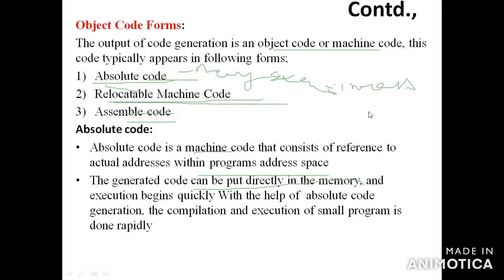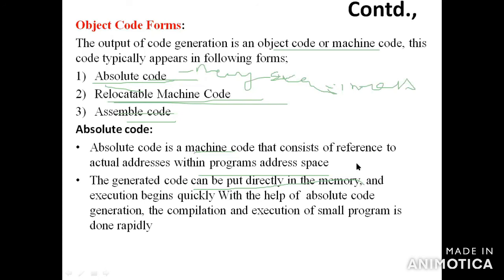So these are the three codes. One is absolute code, second is relocatable code, and third is assembler code. Absolute code is machine code that contains the actual addresses within the program address space. The program can be compiled and executed quickly, placed directly into memory, and execution starts immediately.